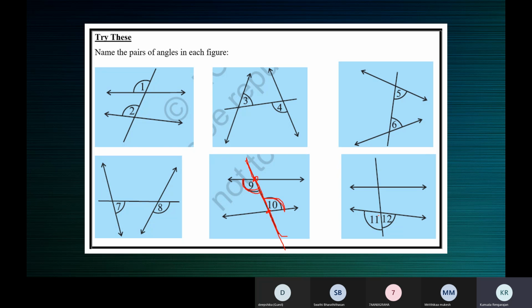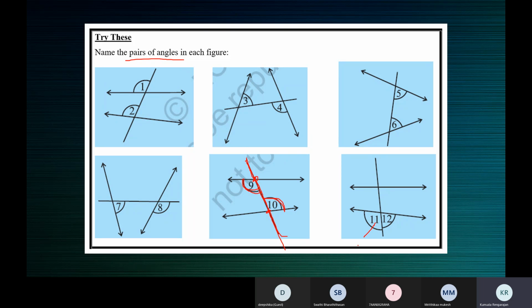What about angle 11 and angle 12? Ma'am, they are exterior angles or linear pair. Yeah, both of them are exterior angles, but actually the heading is name the pairs of angles. So we cannot say they are exterior angles, but the term exterior angle can be referred to even one angle.